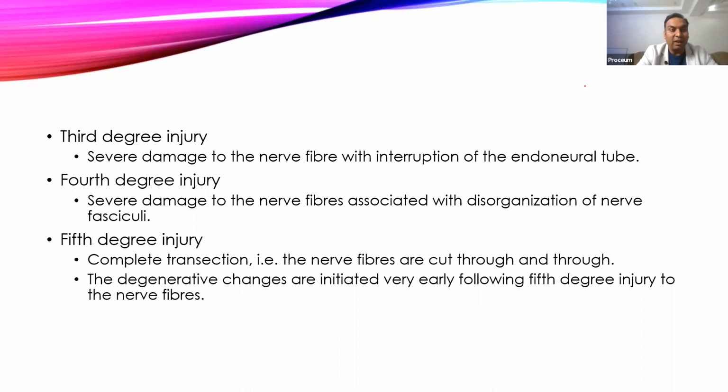And the fifth degree of injury is when the two nerve endings are completely separated from each other. It is like surgically cutting, the two nerve fibers are separated. So in this condition also degenerative changes occur. It will occur very early and regeneration is nearly impossible in fifth degree of nerve injury.